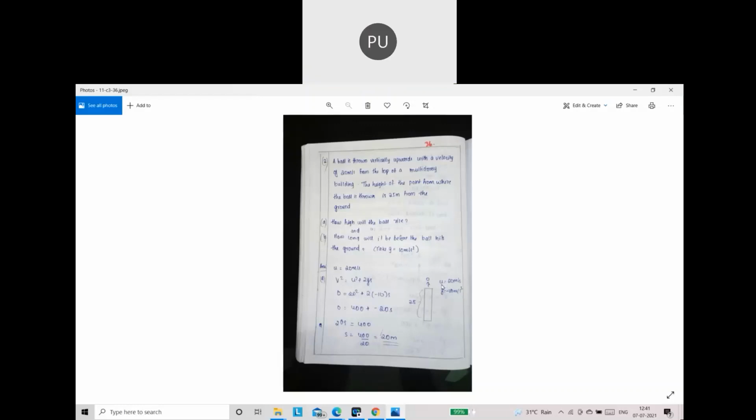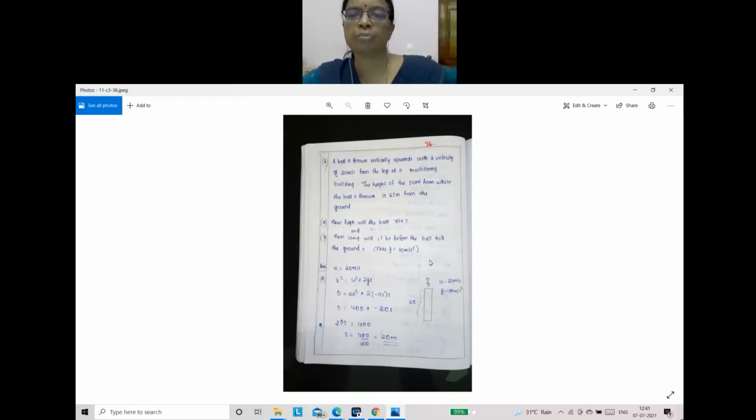See how much time it takes to reach the highest point. What is the velocity at the highest point? 0. What is the initial velocity? 20 meter per second. Which formula can we use? V is equal to U plus AT. You just find the time taken to reach the highest point. 2 seconds, correct.